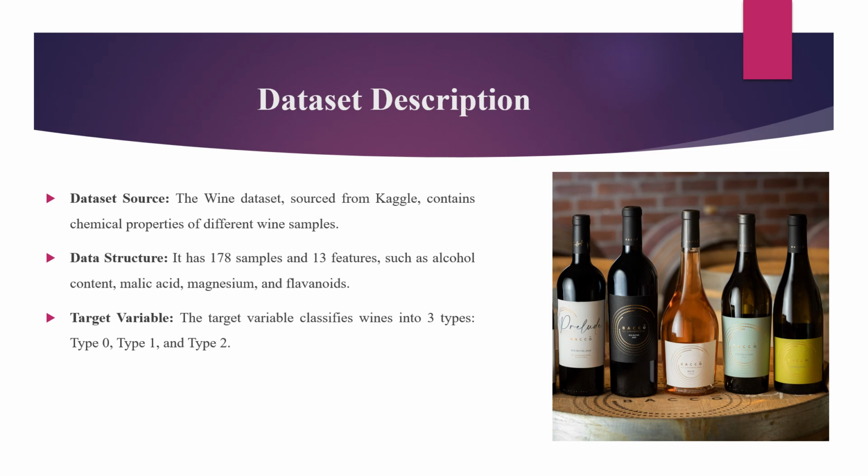The features include important attributes like alcohol content, malic acid, magnesium level, and flavonoids, all of which contribute to differentiating the wine types. The dataset has a fairly balanced distribution among the three wine types, but type 1 has the highest representation with 71 samples, while type 2 has the lowest with 48 samples. The dataset structure is straightforward, making it suitable for both machine learning and deep learning algorithms.